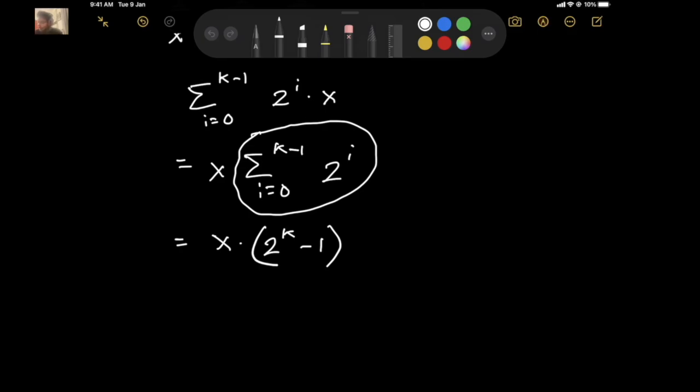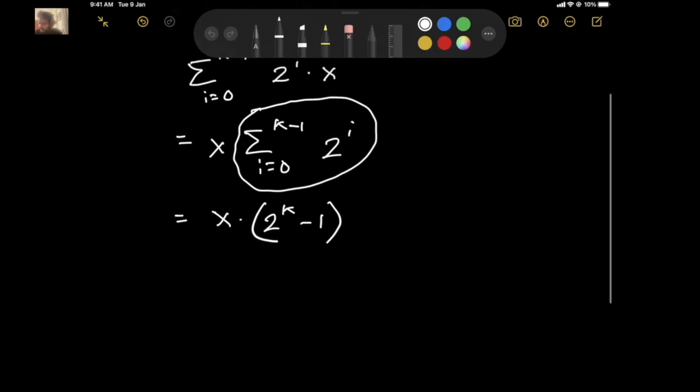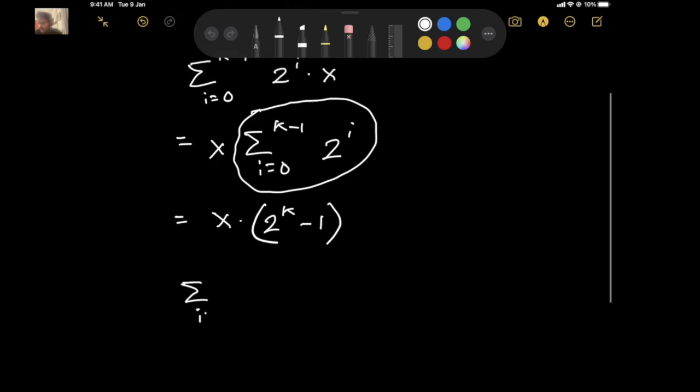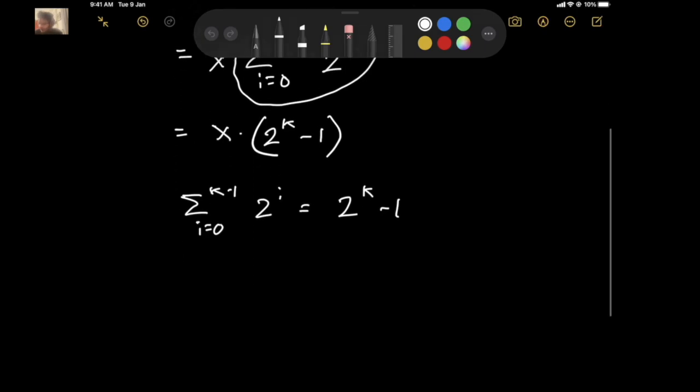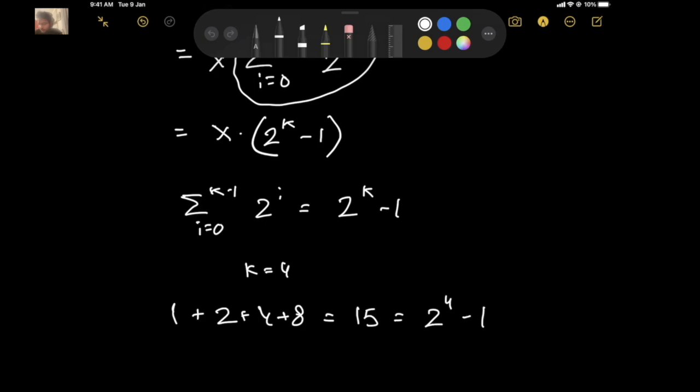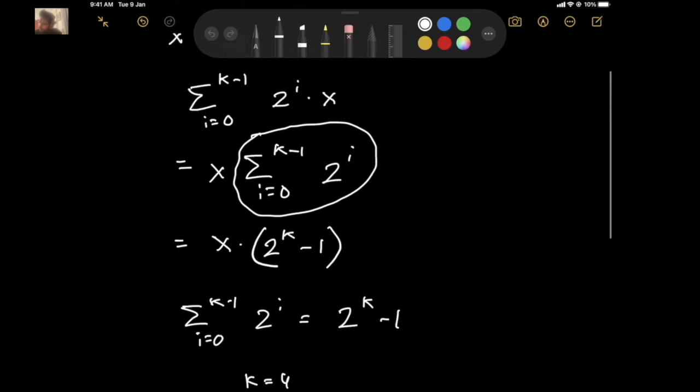The property, to be exact, is that the summation from i equals 0 to k-1 of 2^i is equal to 2^k - 1. And you can take some examples. Let's say k is equal to 4. Then we have 1 plus 2 plus 4 plus 8, which is equal to 15, which is 2^4 - 1. Good.